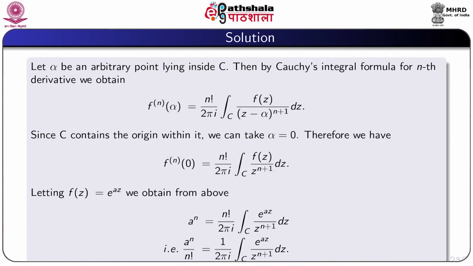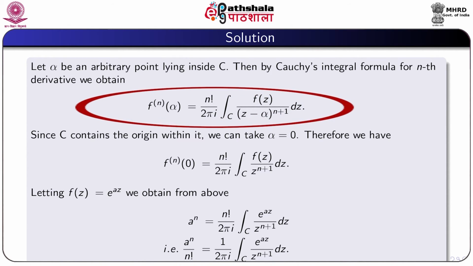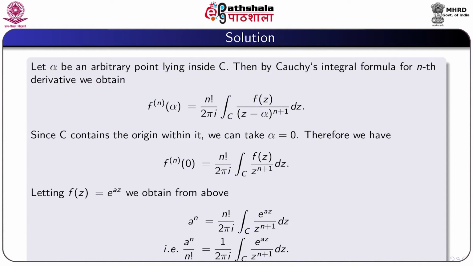So solution: let α be an arbitrary point which lies inside C. Then by Cauchy integral formula for nth derivative, we obtain the nth derivative of f at α is equal to factorial n by 2πi integral over C of f(z) by (z minus α)^(n+1) dz.